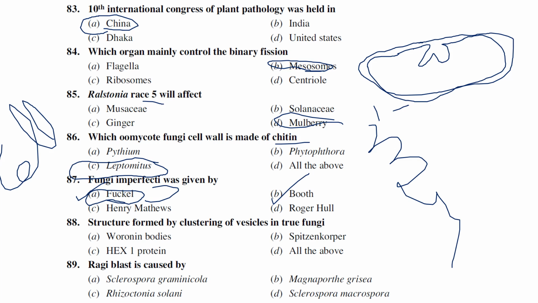Structure formed by clustering of vesicles in fungi: Woronin bodies, Spitzenkörper, Hex1 proteins, all the above. Since they have asked about clustering of vesicles, it is the Spitzenkörper. Ragi blast is caused by Magnaporthe grisea.